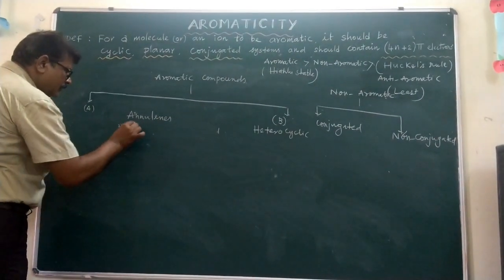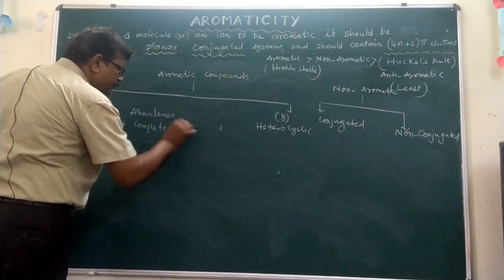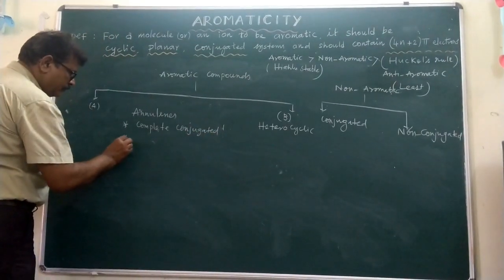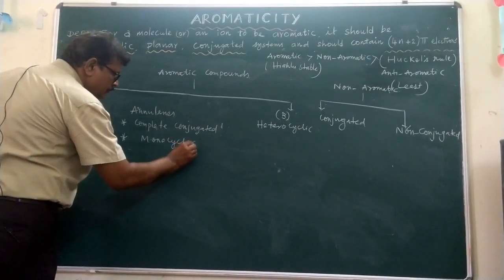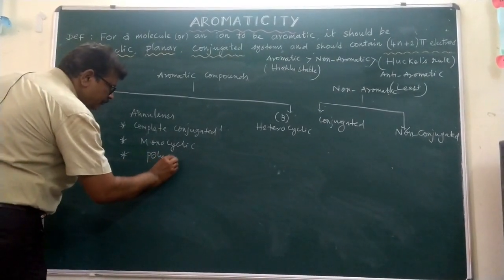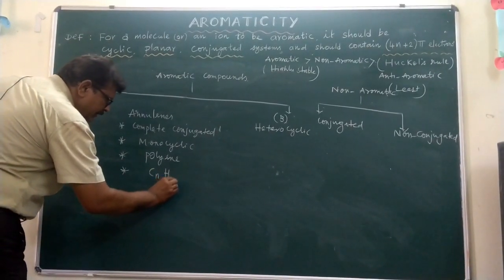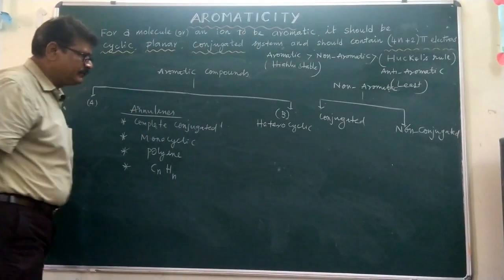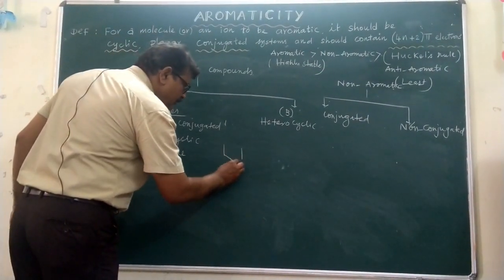These are completely conjugated, monocyclic polyenes with the formula CnHn. Such compounds are called annulenes.